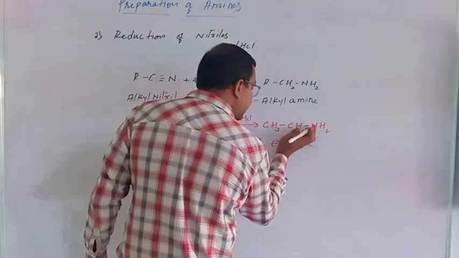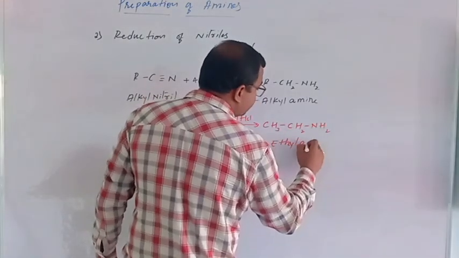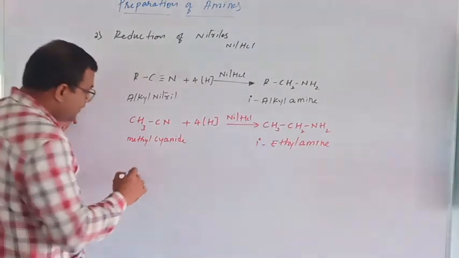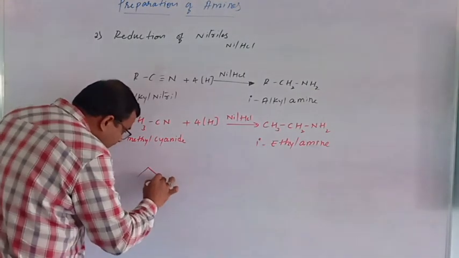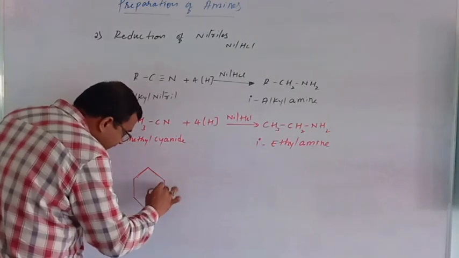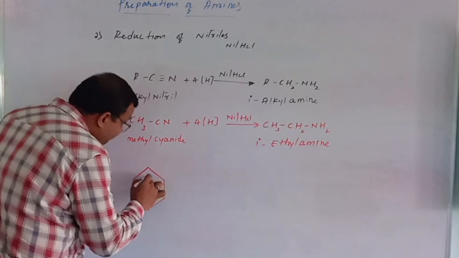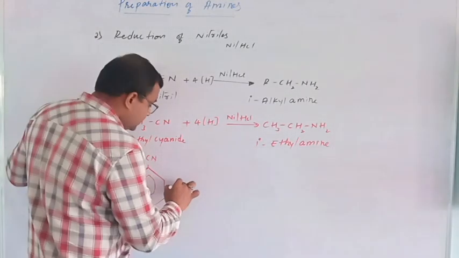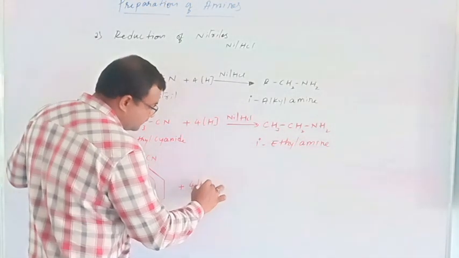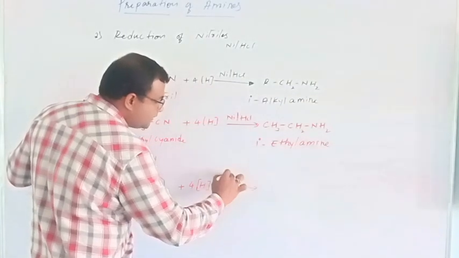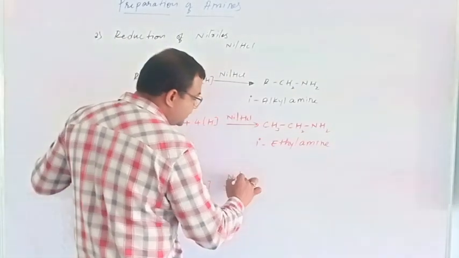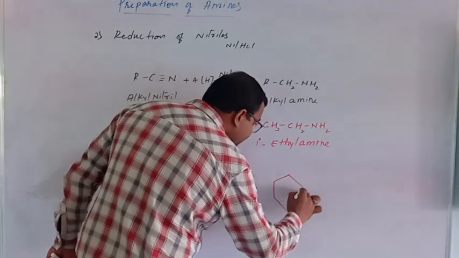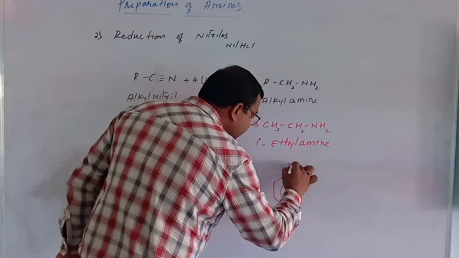Ethylamine is formed. I will write the common name itself. You can also go for benzene nitrile, or cyanobenzene, in presence of nickel and HCl, and it forms the same compound that we already prepared from the nitro group, that is aniline.